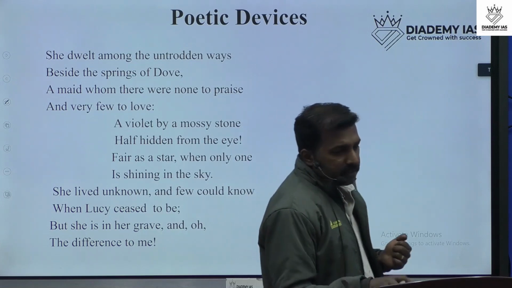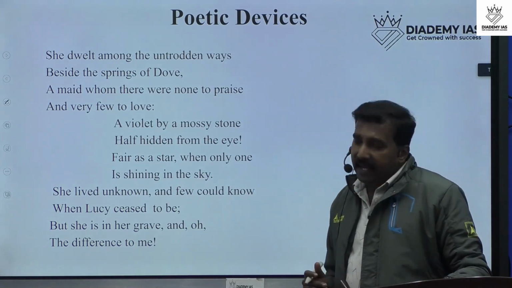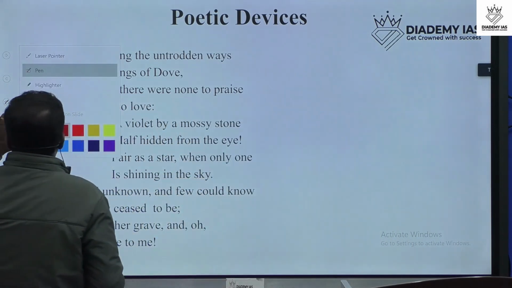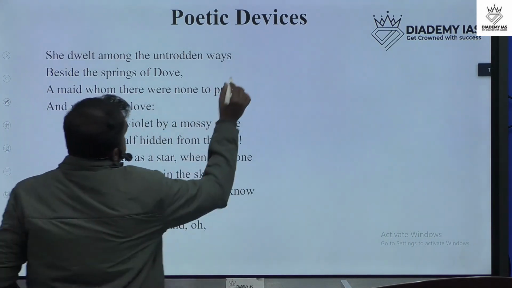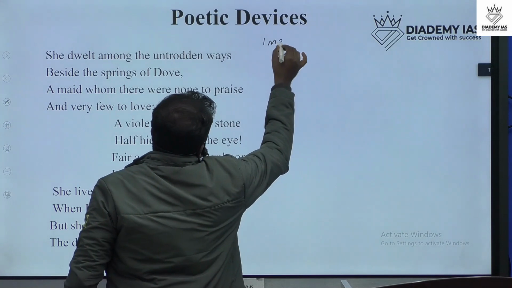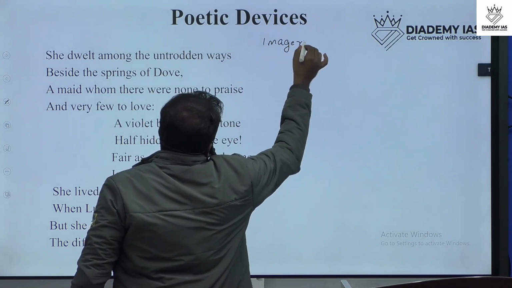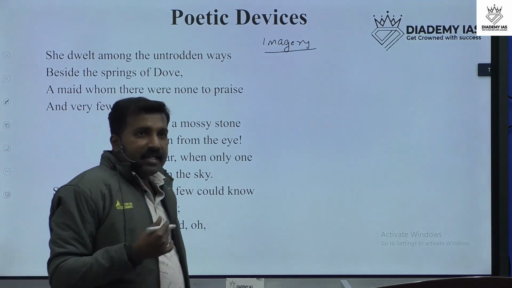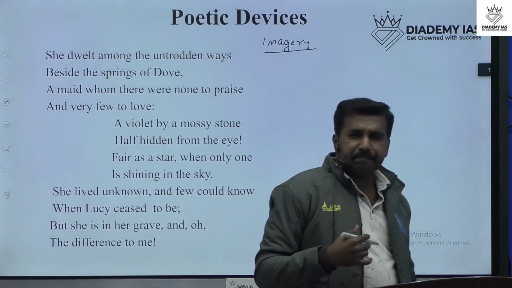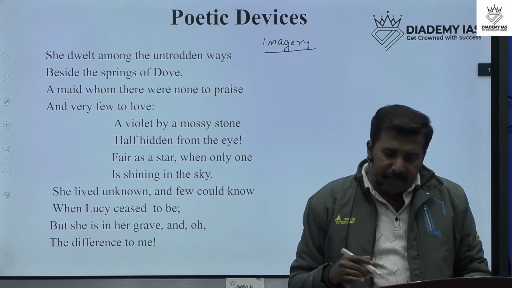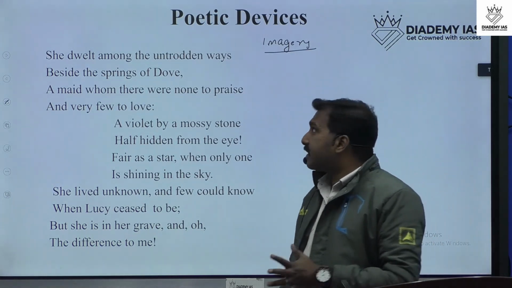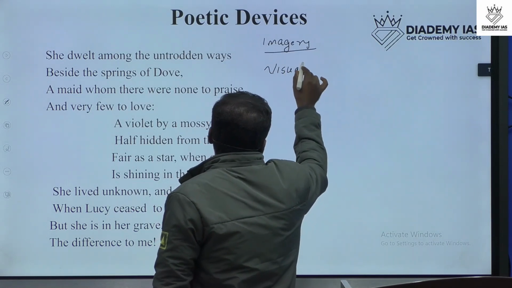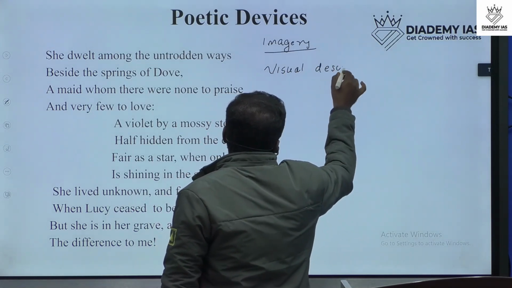So here, the first one is imagery. First device is imagery. What is imagery? It's a poetic device used by the poet. Imagery means visual description.